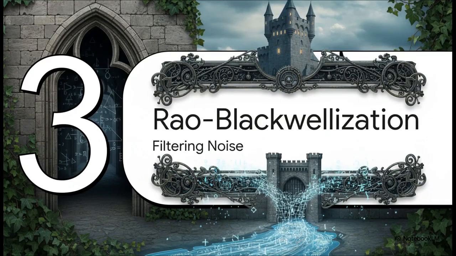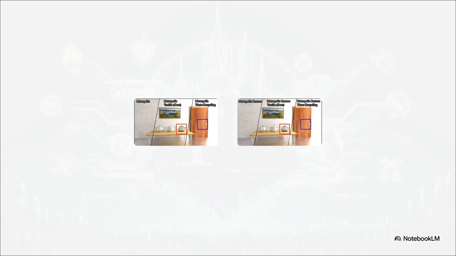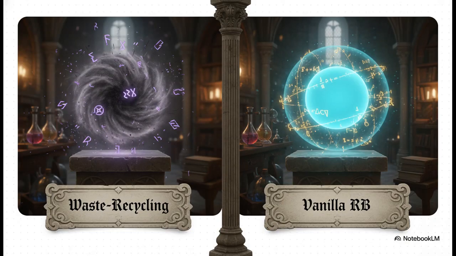Which brings us to Section 3, vanilla Rao-Blackwellization. Yeah, it's a mouthful. So the crucial point here is how to effectively filter out that visual noise. And this is where a huge breakthrough from our May 2026 preprint paper comes into play. The researchers demonstrated a new technique they call vanilla Rao-Blackwellization, and it mathematically filters out visual noise far, far better than the traditional rendering method, which the industry calls waste recycling. The immediate difference in clarity between the teapots rendered with the new framework compared to the older, grainier method is just night and day. Let's break that down a bit further.